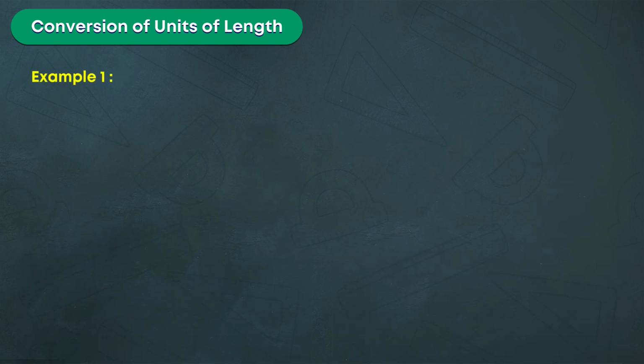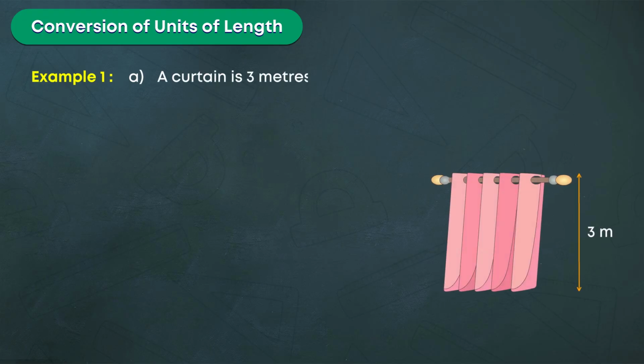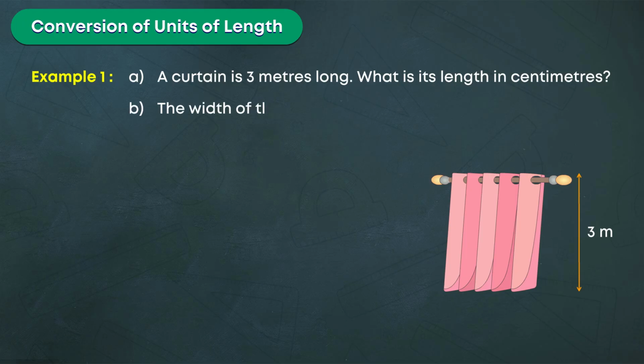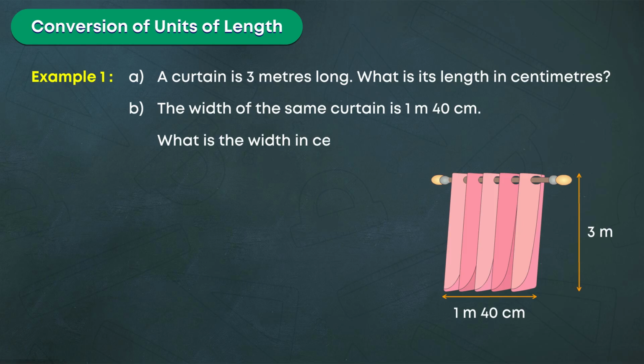Example 1. A. A curtain is 3 meters long. What is its length in centimeters? B. The width of the same curtain is 1 meter, 40 centimeters. What is the width in centimeters?